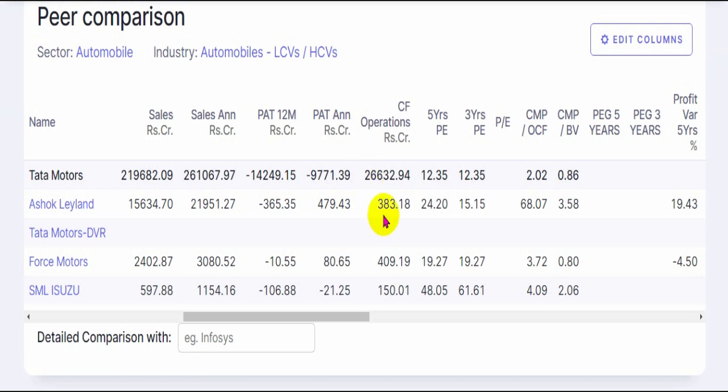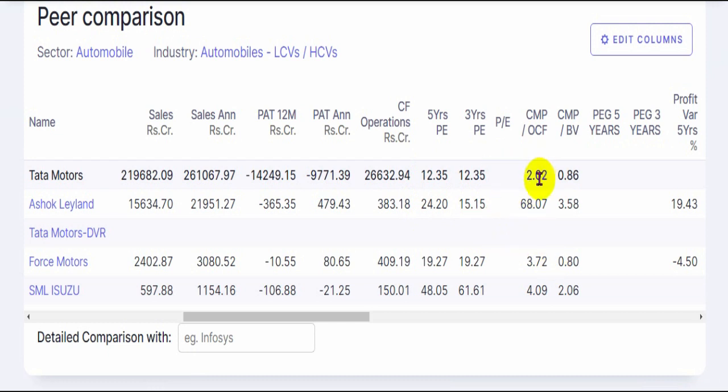Ashok Leyland's cash generation is 383 crores in March 20. So both of these companies' cash, at least from operating activity, was positive, although Tata Motors has suffered a loss in March 20. 5 years price earning was around 12 times for Tata Motors and 24 times for Ashok Leyland. Both quite reasonable, at least price earning wise, on a long term average basis. But both price earning is not there because they both suffered losses in the latest quarter, or the recent 12 months rather.